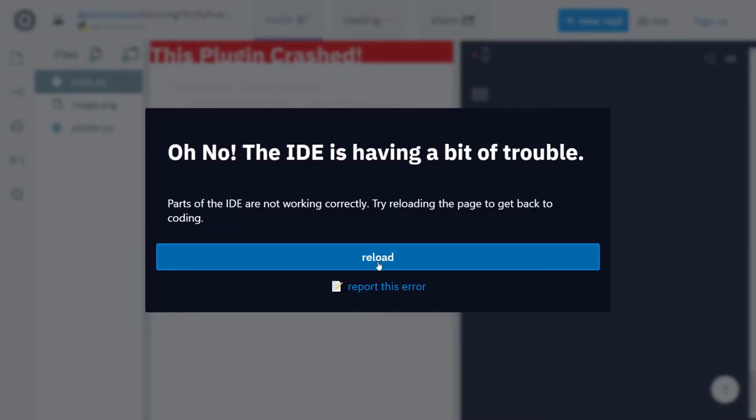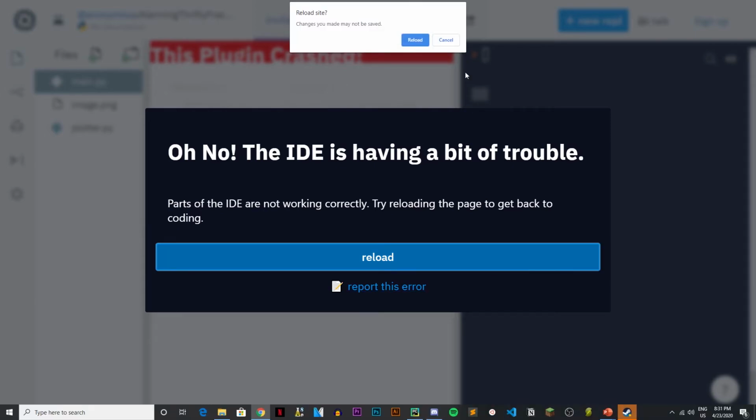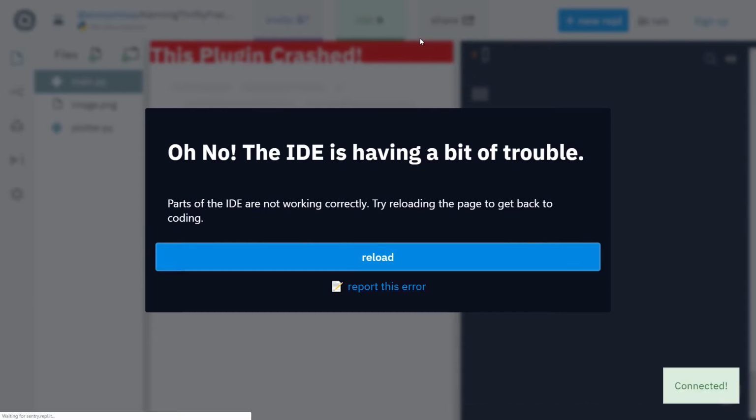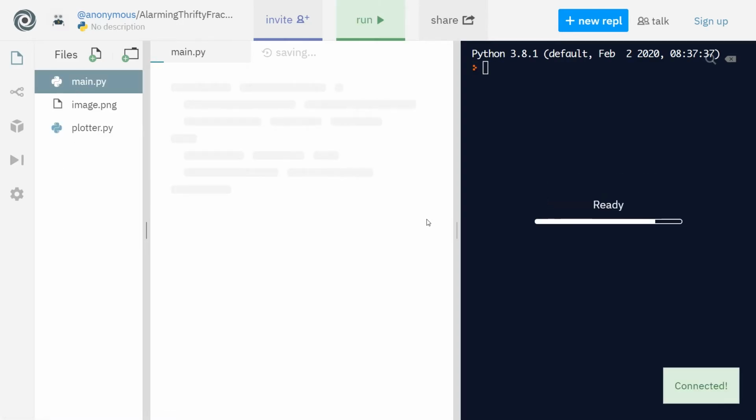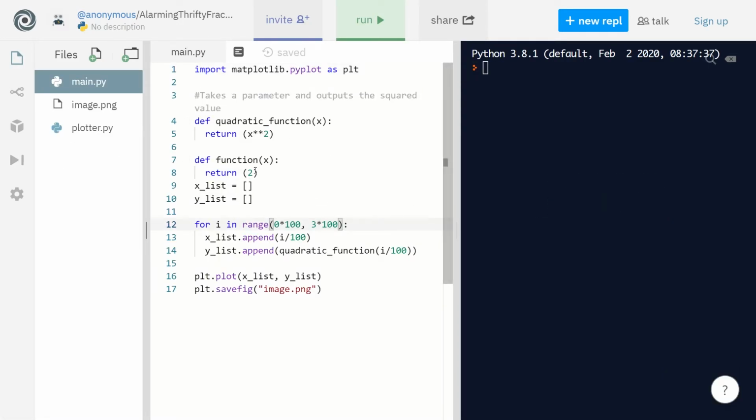We want to return 2 times x to the power of 0.5, and we want it to run. Yeah, here. Instead of quadratic function, we just want it to run a function.